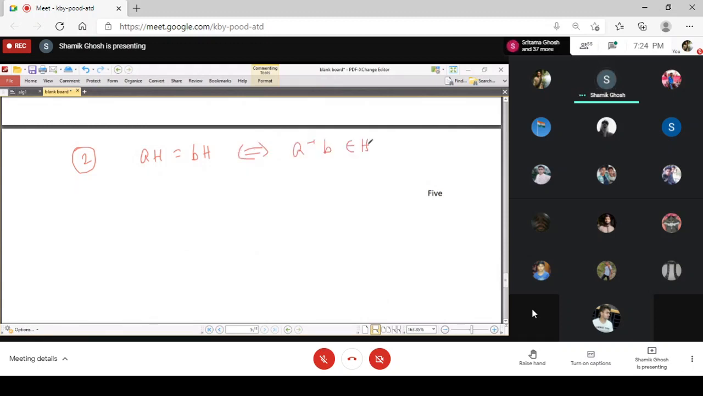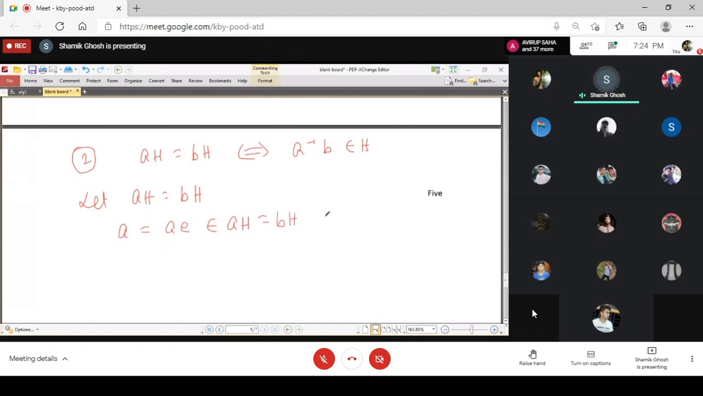So here we want to prove the second property, aH equal to bH if and only if a inverse b belongs to H. So again, we start with the left side. Suppose we consider that aH equal to bH. Our intention is to show that a inverse b belongs to H. Now you see that a, you can write a times e, and that is belonging to aH. But here aH equal to bH.